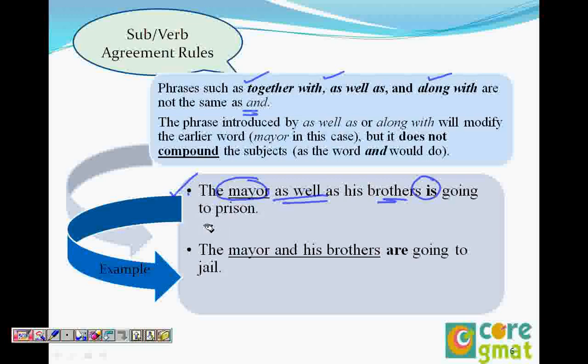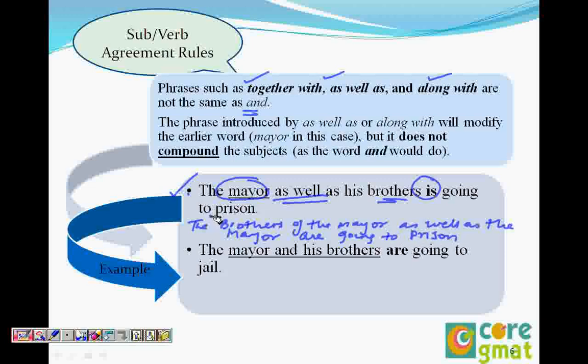So maybe I just change this. The brothers of the mayor, as well as, let's say, the mayor, are going to prison. In this case, my subject is brothers. But in case of and, it is always plural, because it's always an addition: the mayor and his brothers are going to prison.